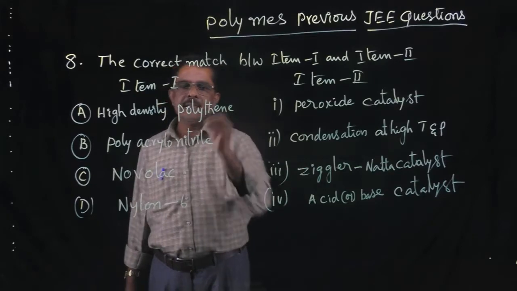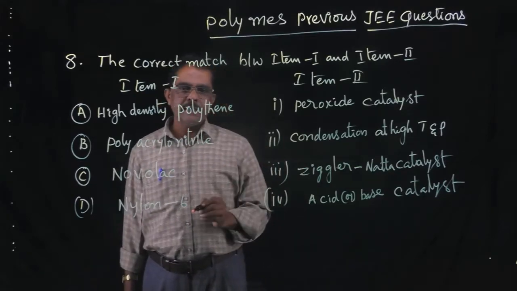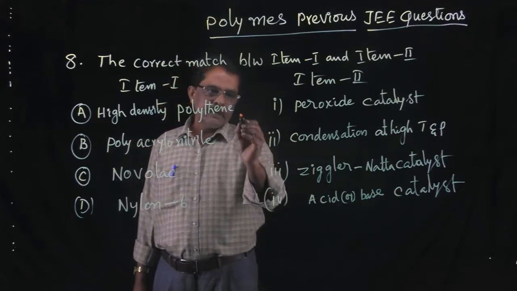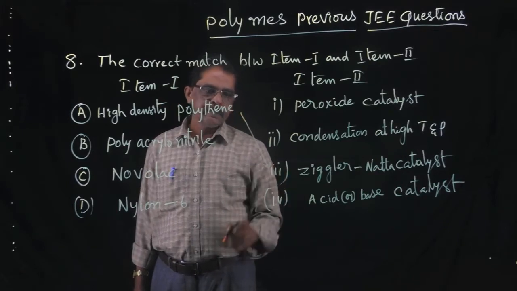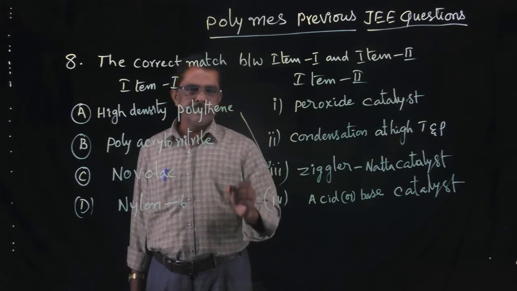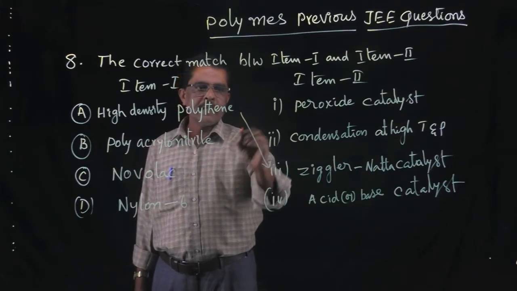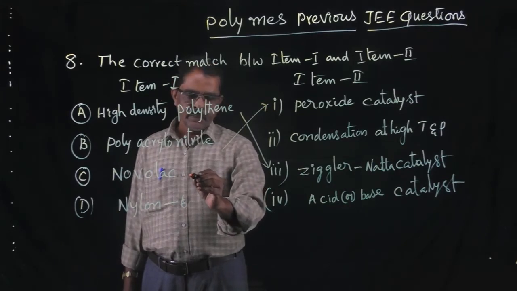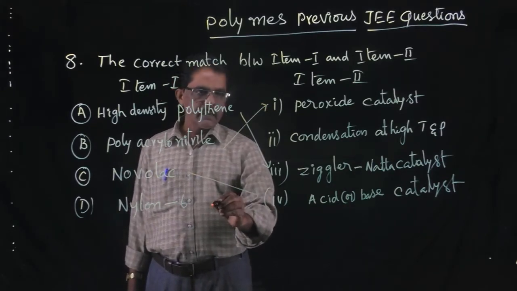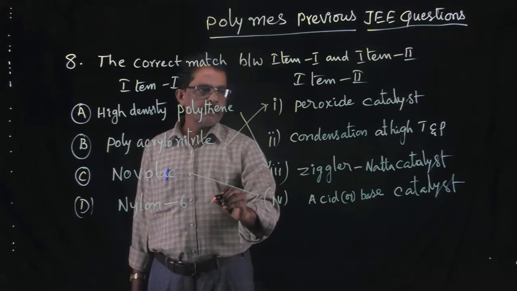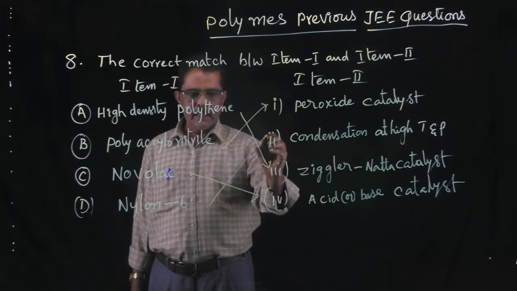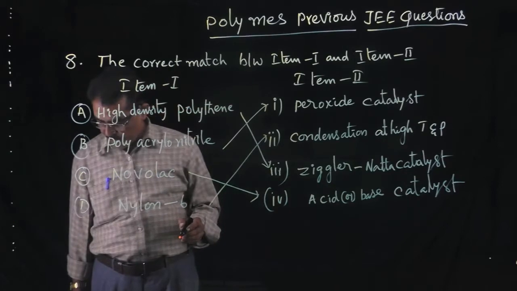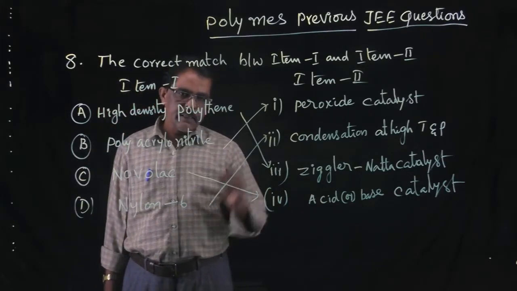So here high density polythene takes place at Ziegler-Natta catalyst, and polyacrylonitrile is the what? Peroxide catalyst. Novolac is the what? Acid base catalyst. Nylon 6 is the what? Condensation polymerization at a high temperature, right?